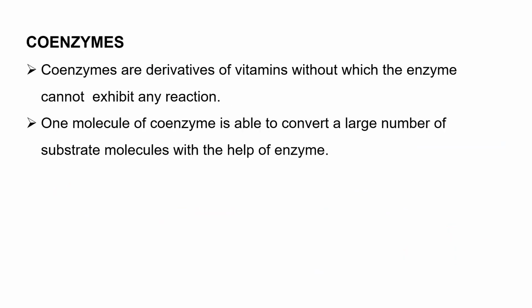To say something about coenzymes, they are derivatives of vitamins, without which the enzyme can't exhibit any chemical reaction. A holoenzyme that has coenzymes as a cofactor can't exhibit any reaction without these coenzymes. One molecule of coenzyme is able to convert a large number of substrate molecules with the help of its enzyme.